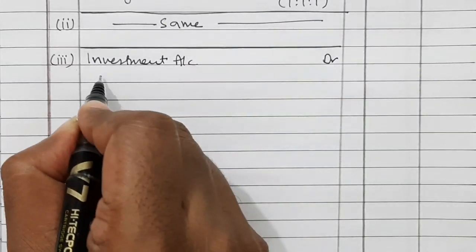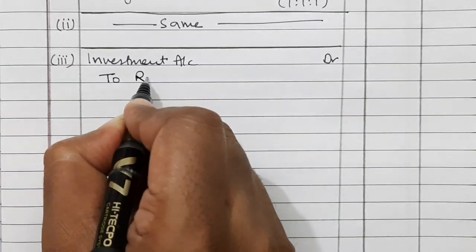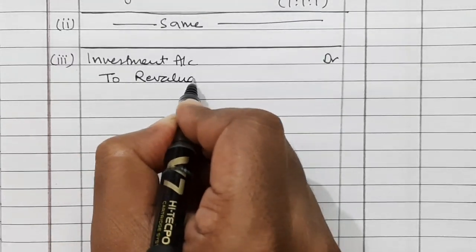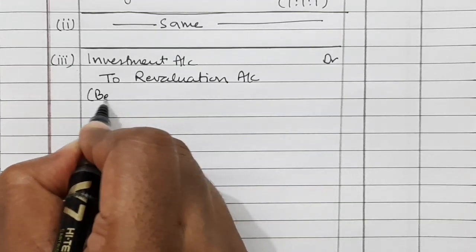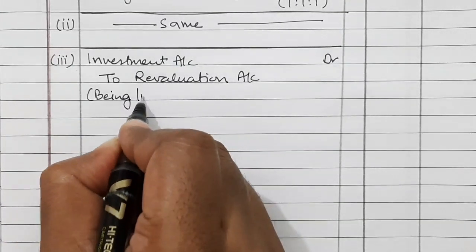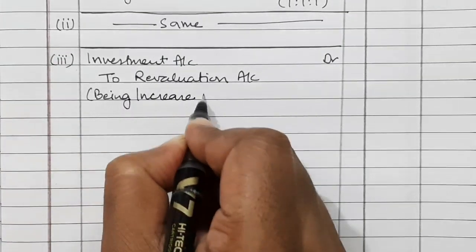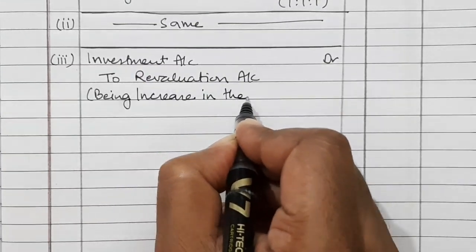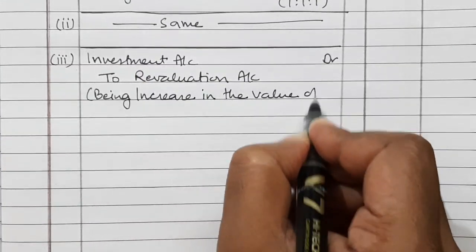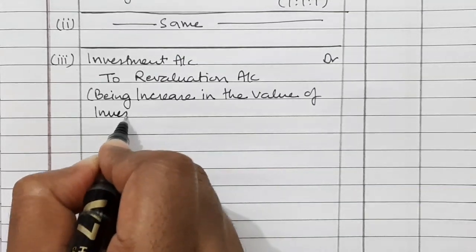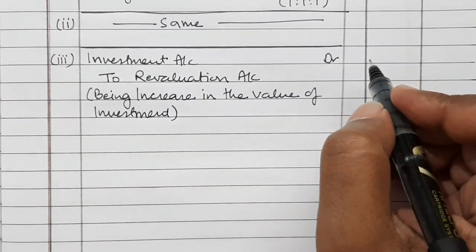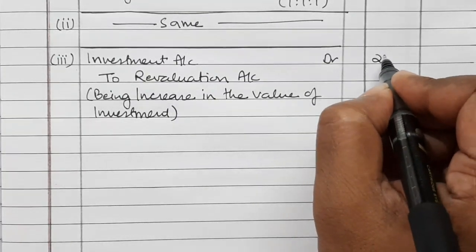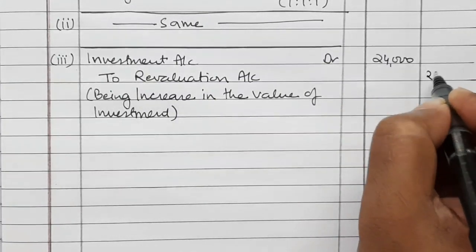Investment account debited to revaluation account, being increase in the value of investment. The value of investment is increasing by rupees 24,000.